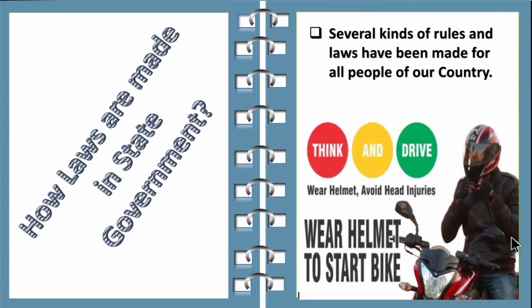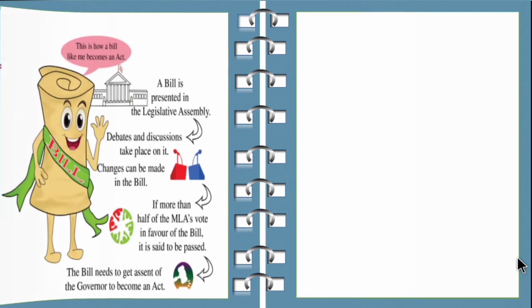Then wearing a helmet. So children, wearing a helmet is for the safety of the citizen. So these laws are made for security purposes for the people of the country. So let's see how the laws are made.